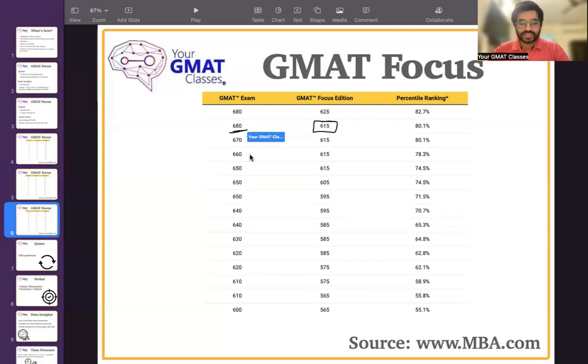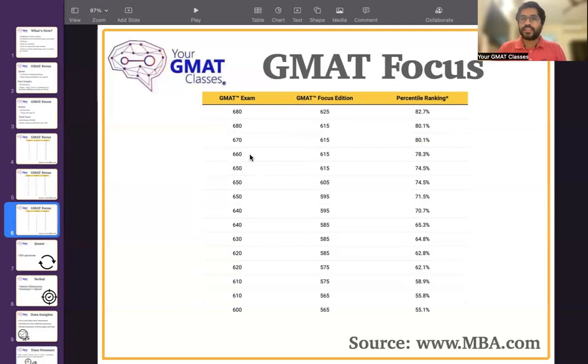Actually, 650 was a standard which a lot of colleges used to accept. But as you can see, that 615 score can vary from 75 to 80. So you can aim for a score of 615, which sort of helps you get into a lot of colleges, a lot of European colleges, because European colleges do not ask for that high a GMAT score like the top colleges of the United States ask for.